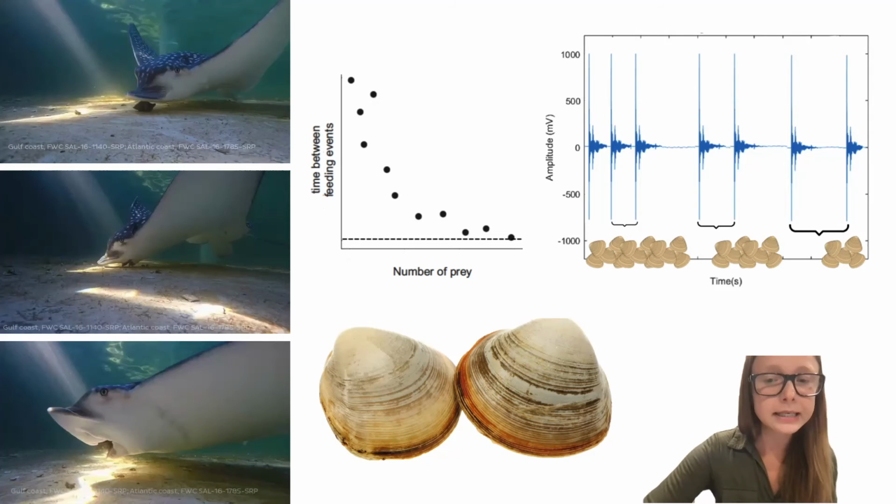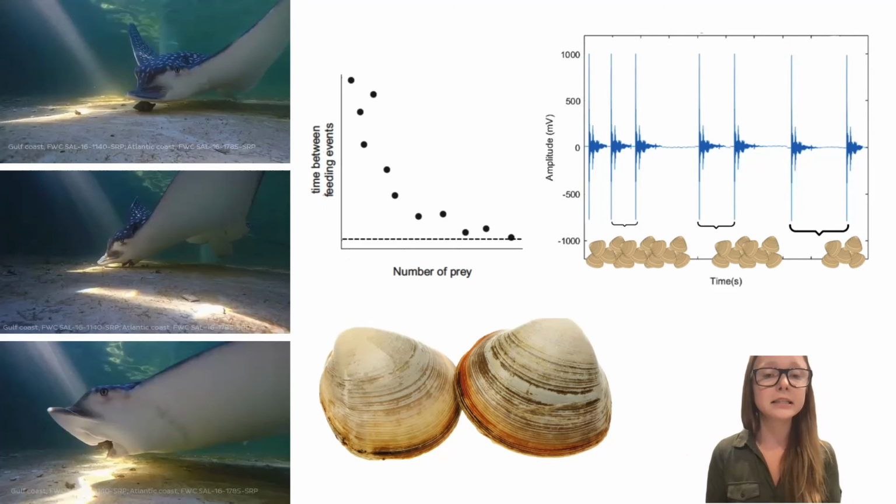Whereas at high prey densities, the time between feeding events is lowest due to being limited by the time it takes for the predator to consume the prey, which is also known as handling time.